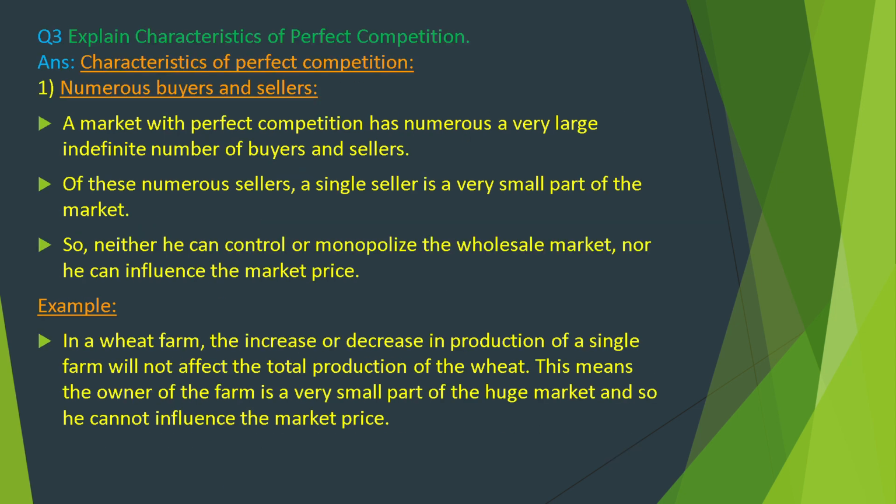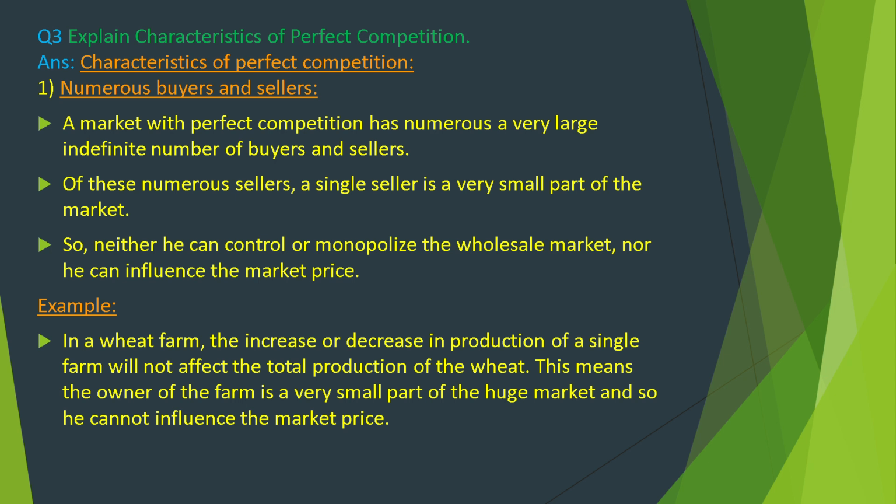Explain characteristics of perfect competition. Characteristics of perfect competition: numerous buyers and sellers. A market with perfect competition has a very large, indefinite number of buyers and sellers. Of these numerous sellers, a single seller is a very small part of the market. So neither can he control or monopolize the market, nor can he influence the market price.